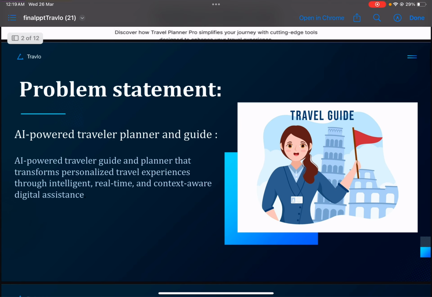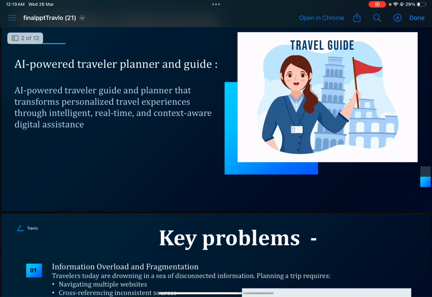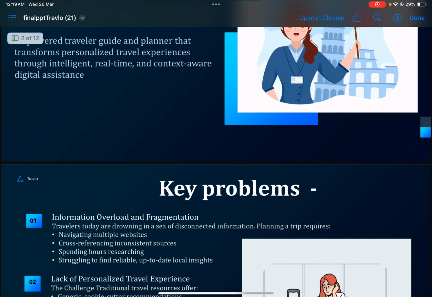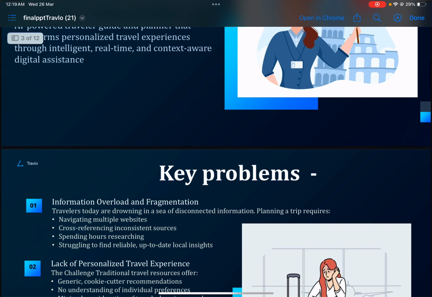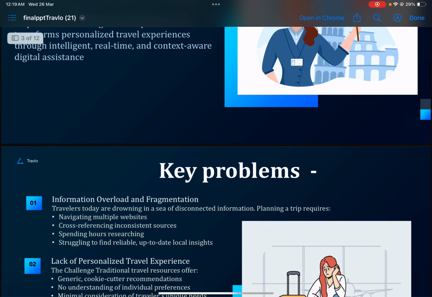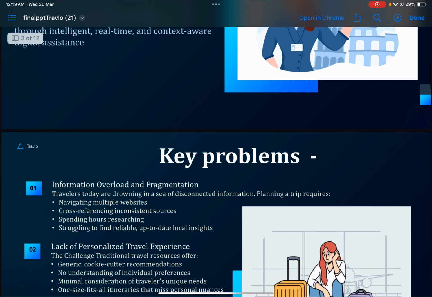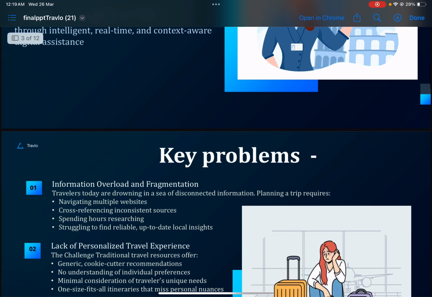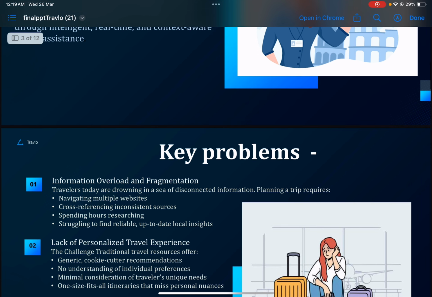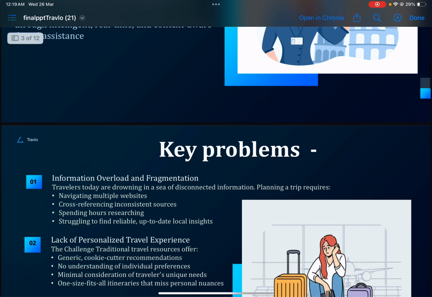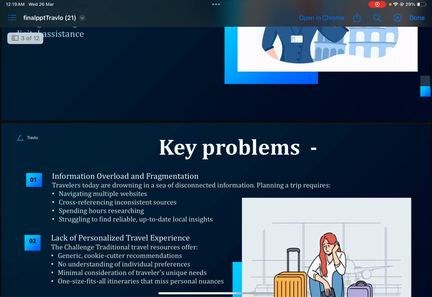Before going into the deep dive about how we are solving the problem, let's discuss the key problems we should consider before tackling any traveling chatbot problem, like what kind of problems users generally face.